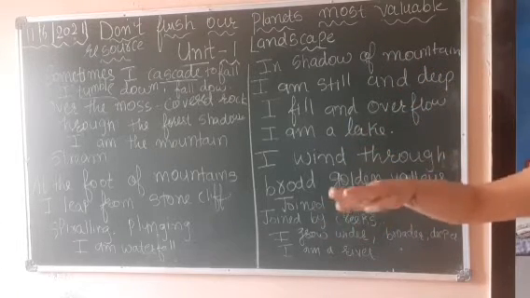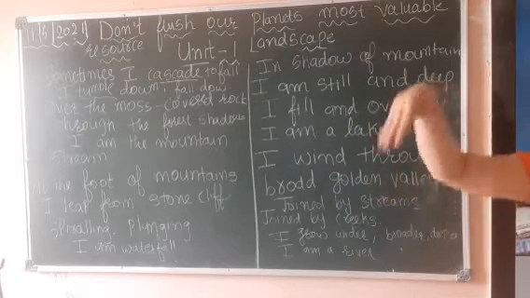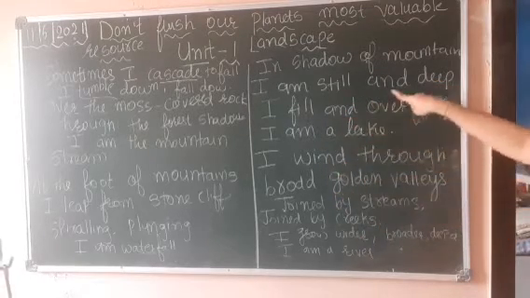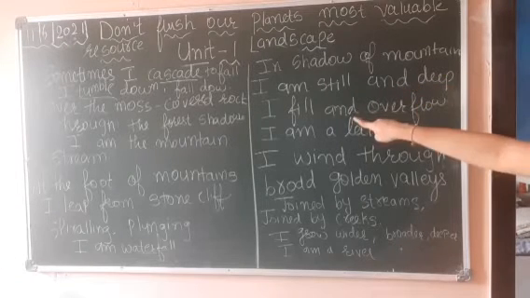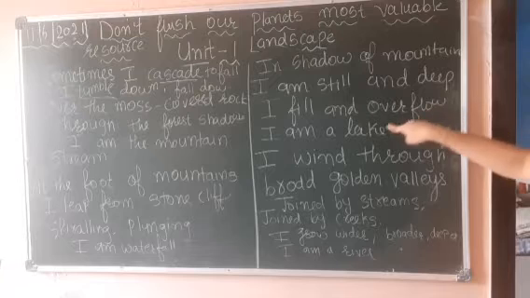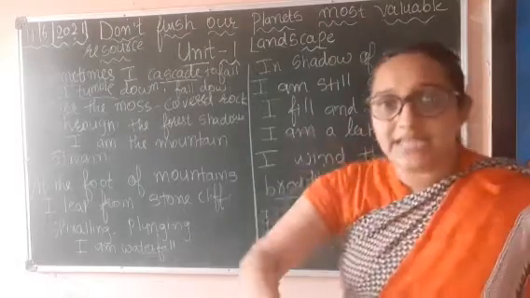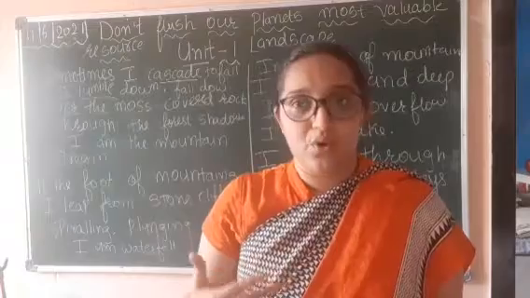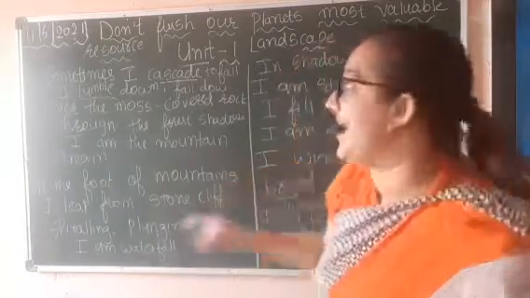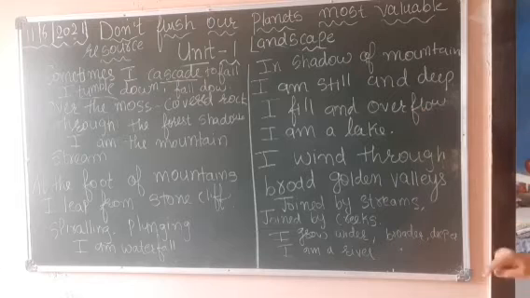It does not have any wavy substance. So I am still and deep. Lakes are always deep, right? So I feel an overflow. I am a lake. So lakes always overflow. As it is deep, it always overflows with what? Overflows with water, right? So I am a lake.